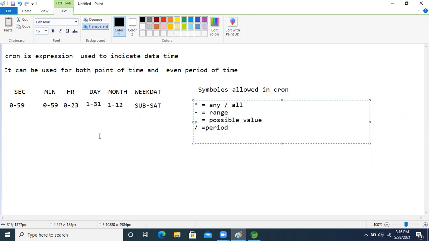Another one is the question mark. We use it last, if we are using month, week and day. The question mark means any or all, and it is used for day and week.